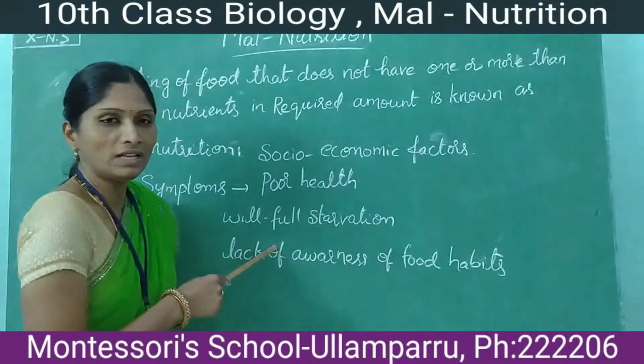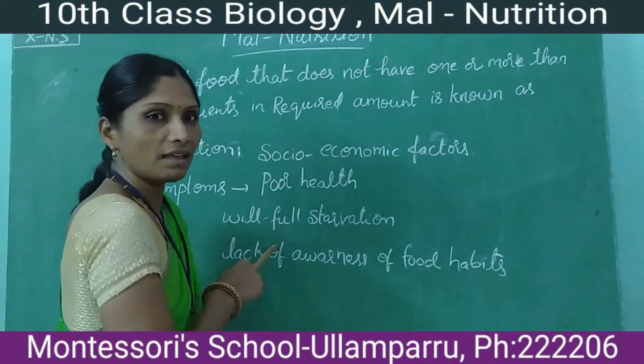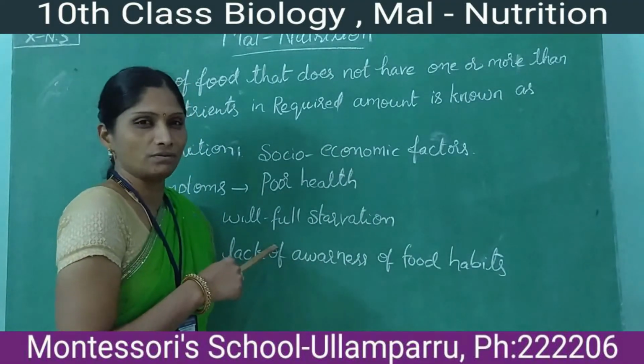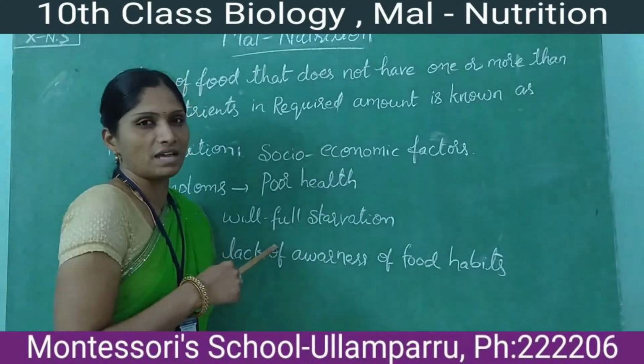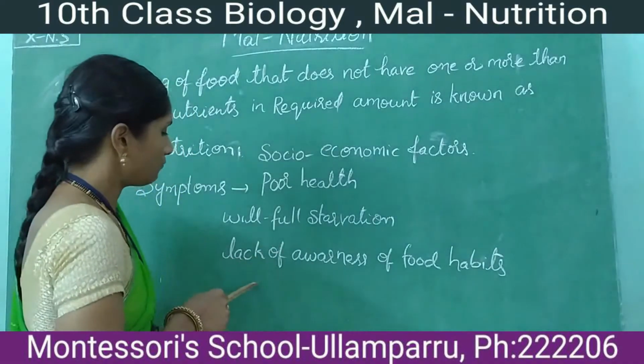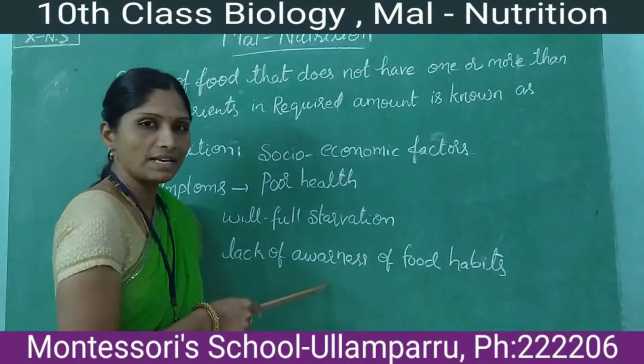And the third one, willful starvation. That means they have no desired quantity of food. That is known as willful starvation. And the fourth point is lack of awareness of food habits.